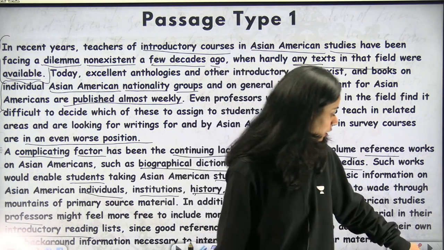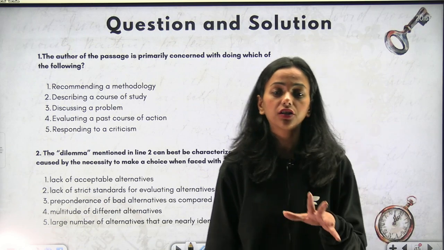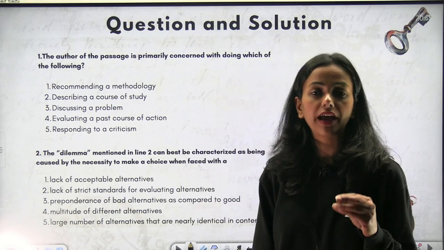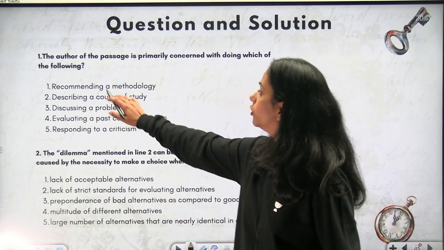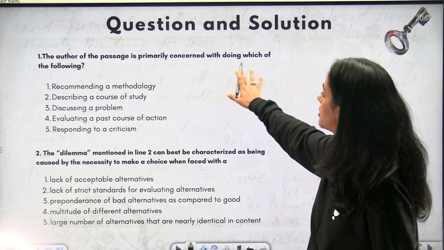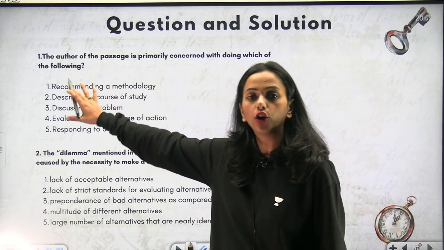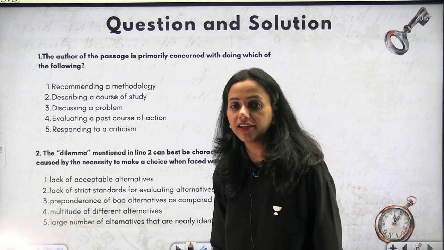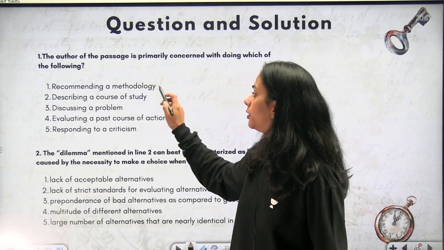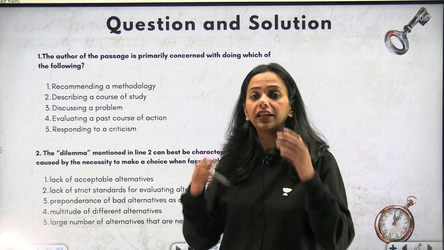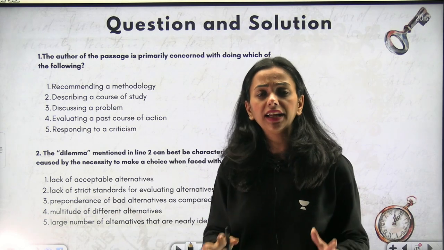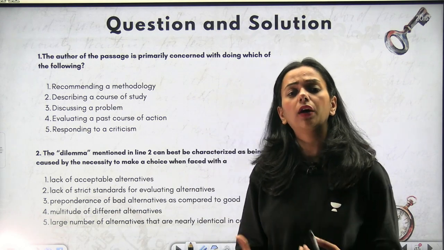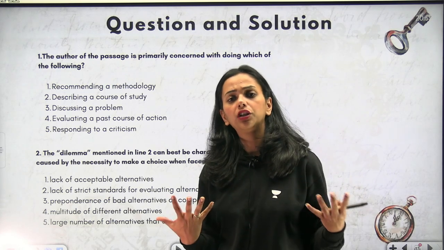Okay, moving on to the first question. The author of the passage is primarily concerned with doing which of the following? I think this will be very easy to answer. Recommending a methodology. Did we come across any word or idea where the author was trying to tell us about a methodology?